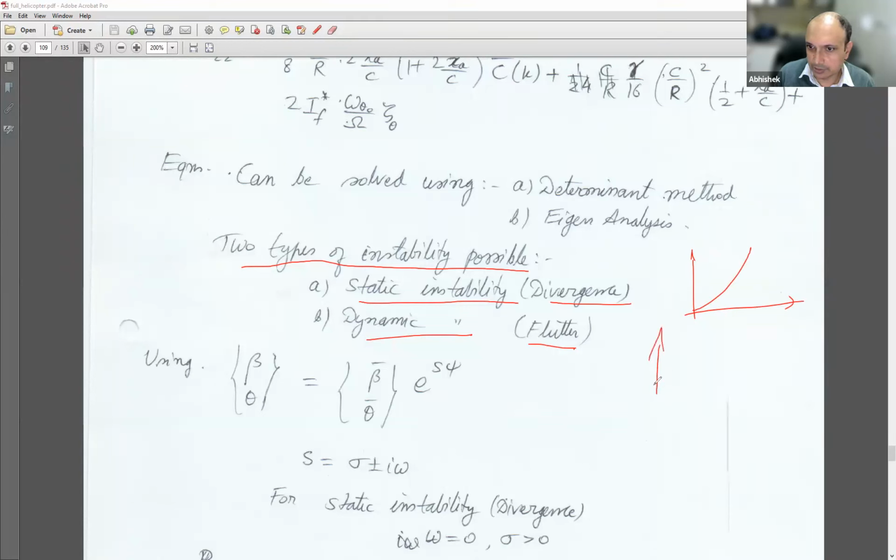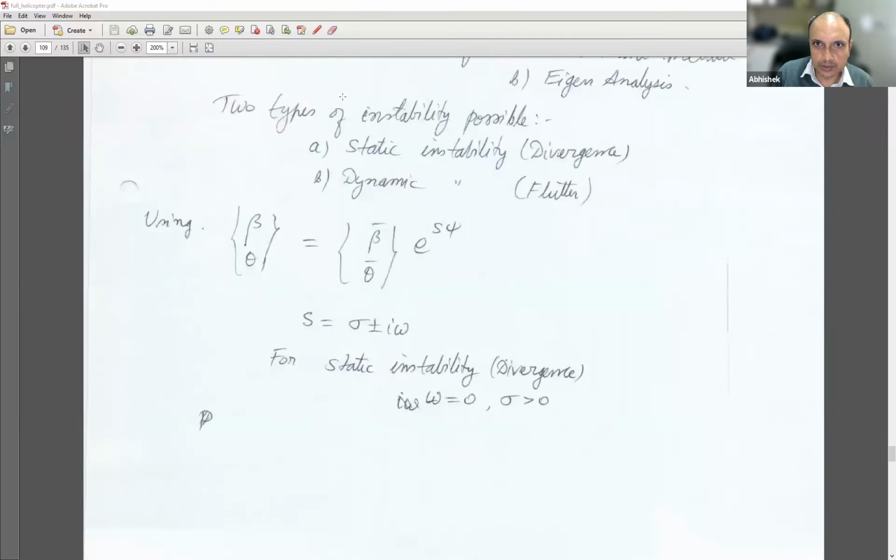In flutter, you have something which starts with a small disturbance and builds up with time like this. Yes, it's dynamic. Divergence is also changing with time, but you don't see any oscillatory behavior. It is like a monotonic increase. So that's what we have to look at now. We do the same kind of thing, root stability analysis, starting with an assumed solution.